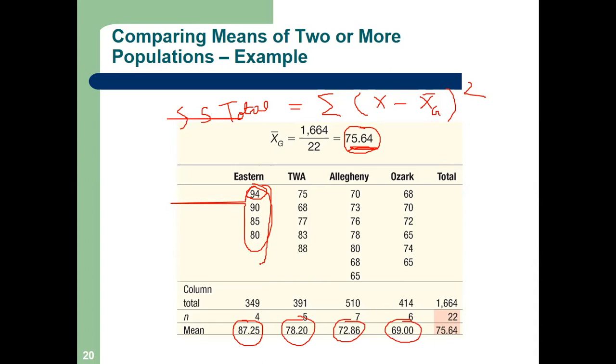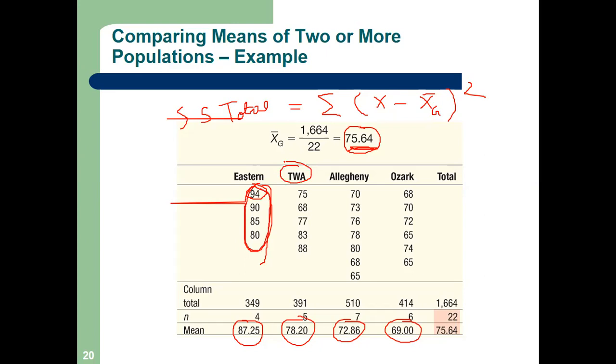Now for one airline, say Indian Airlines, suppose all 60 of you are flyers of Indian Airlines. Are all of you going to give the same rank to Indian Airlines? No. So all these 60 flyers will give different satisfaction scores. So within this airline there will be differences between the customers' satisfaction. This is within the airlines, and this is between the airlines.